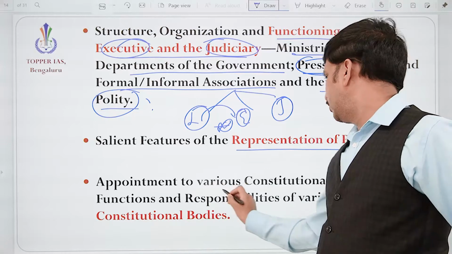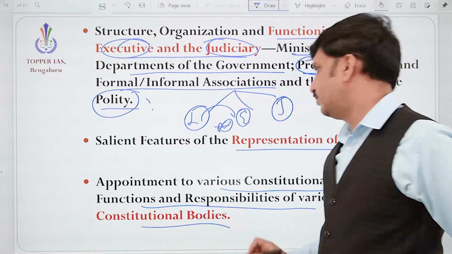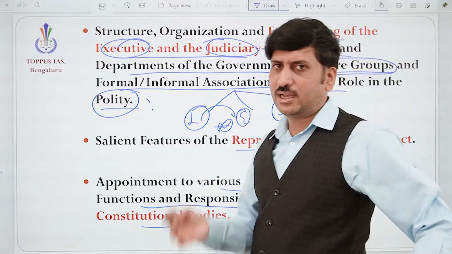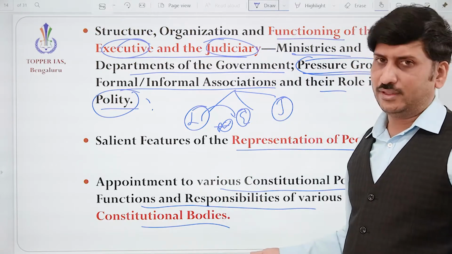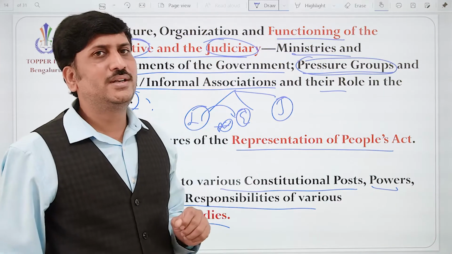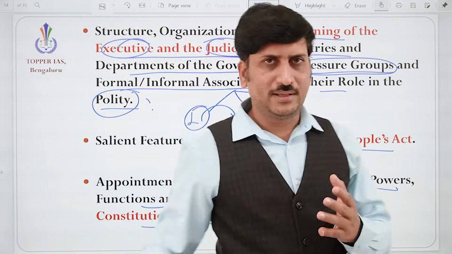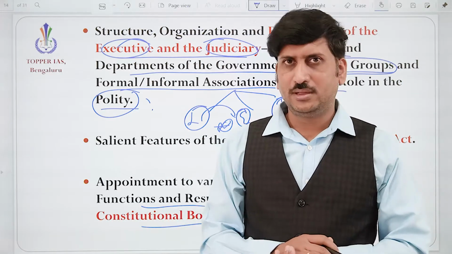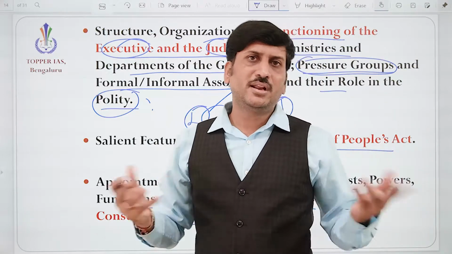And here, appointment to various constitutional posts, powers, functions and responsibilities of various constitutional bodies. Very, very important. The constitutional bodies like UPSC, the Finance Commission, the CAG, Comptroller and Auditor General of India. So these are constitutional bodies. For them, you want to appoint the chief, right? So always the problems we have, like for example, in the selection process, the opposition leader is also there. Sometimes, because there is no opposition leader, the key positions are not filled.